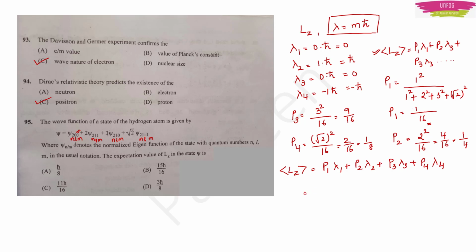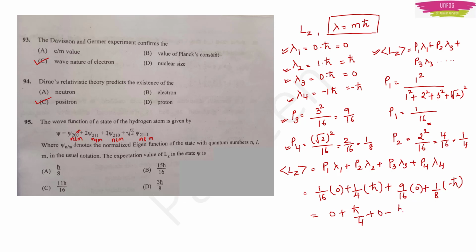Now P1 is 1 by 16 into what is lambda 1? I have calculated it is 0, plus P2 is 1 by 4 and lambda 2 is h cross, plus P3 is 9 by 16. Lambda 3 is 0, plus P4 is 1 by 8 and lambda 4 is minus h cross. Now this will be equal to 0 plus h cross by 4 plus 0 minus h cross by 8.